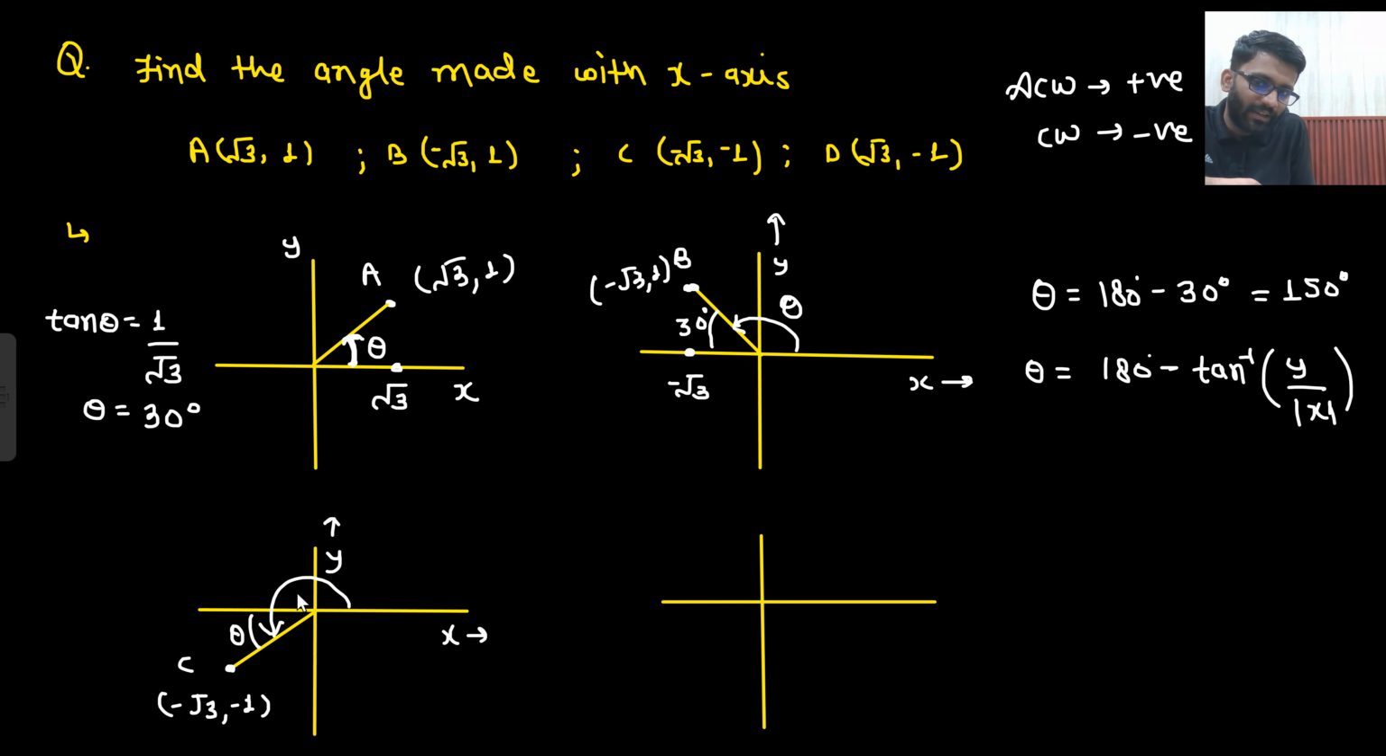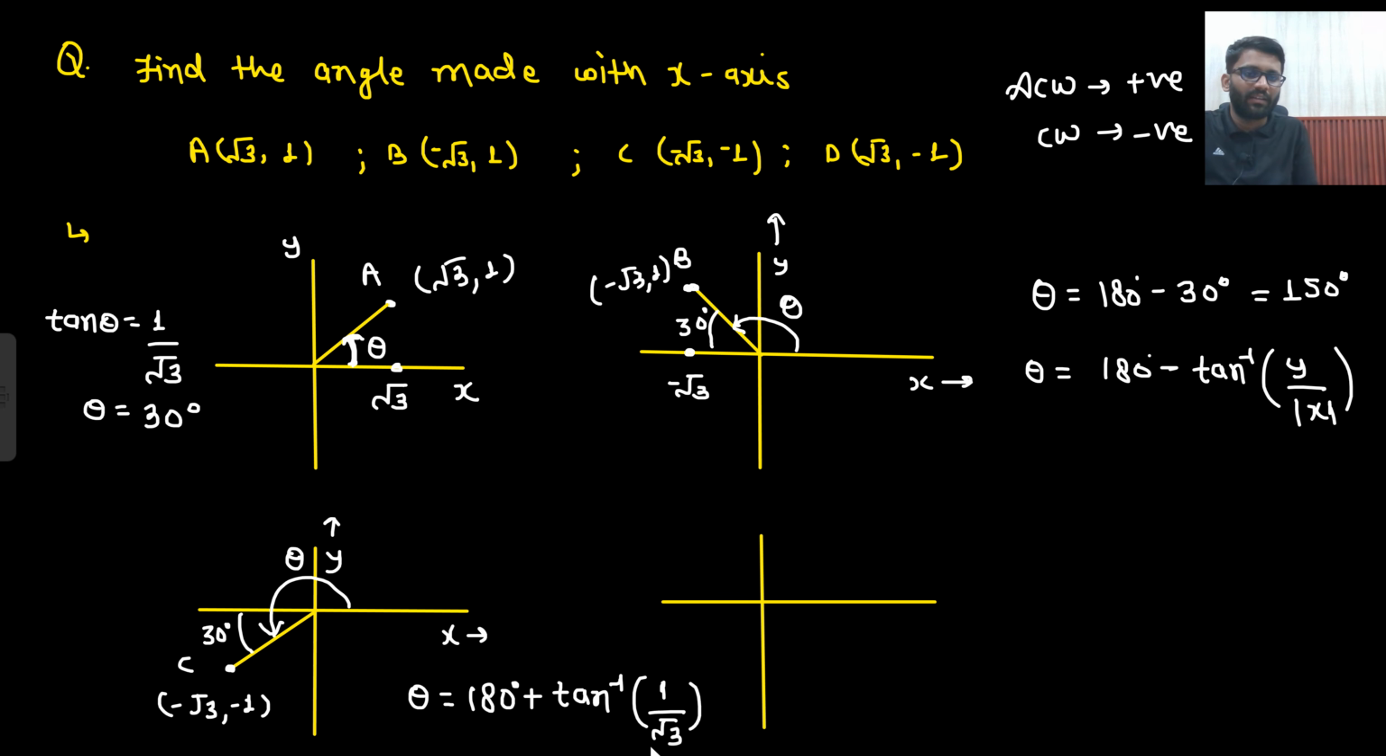Length of y is 1, and length of x is root 3. So what will be this? This angle is theta, but I know this other angle. What is this angle? 30 degree. So what is theta? Theta is 180 degree plus tan inverse 1 by root 3.